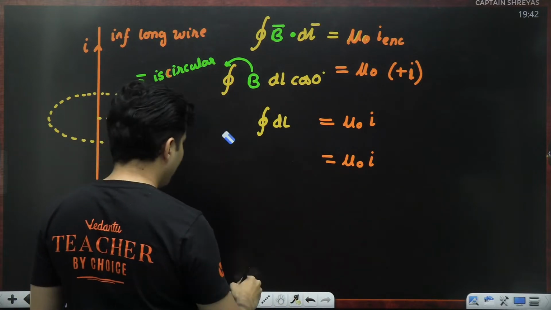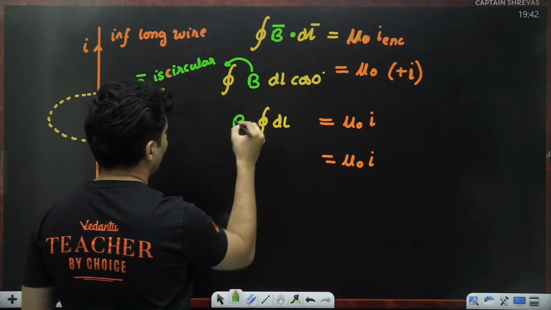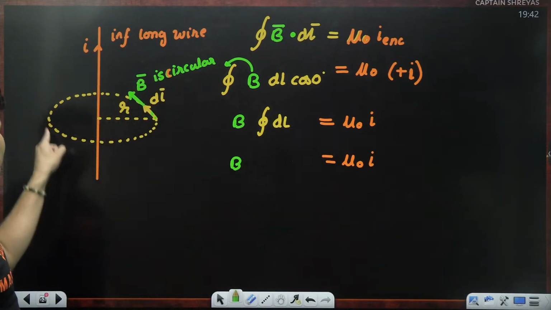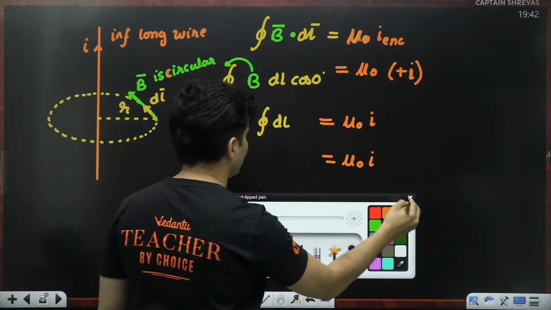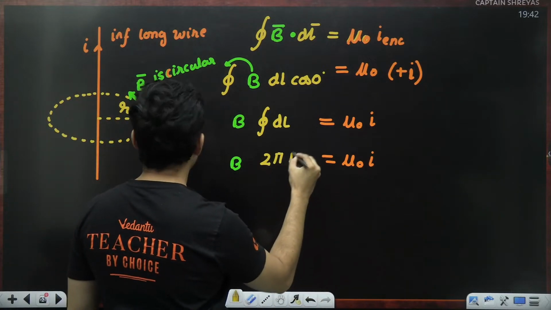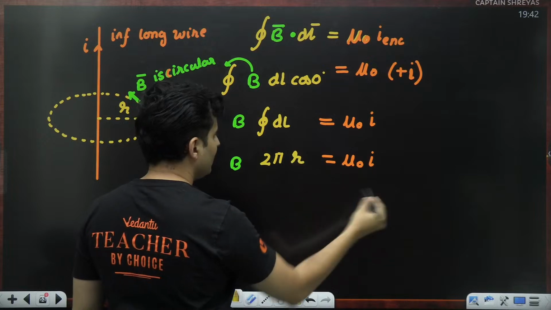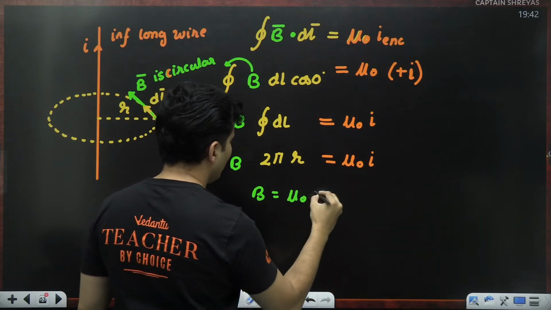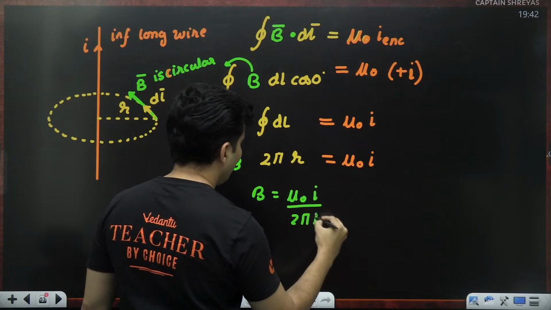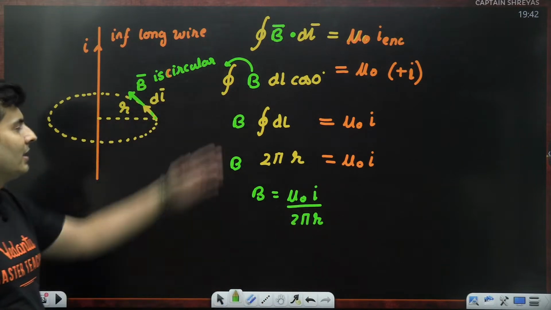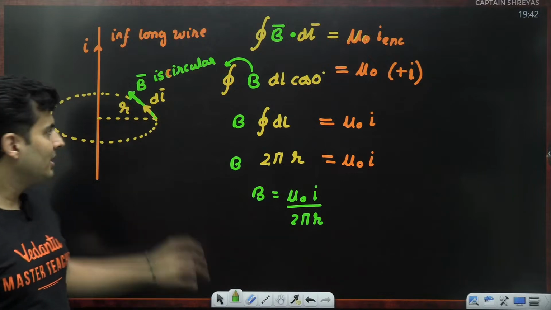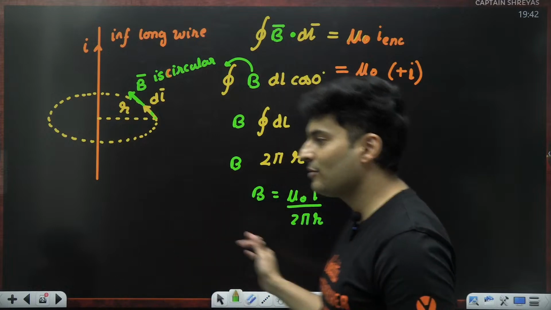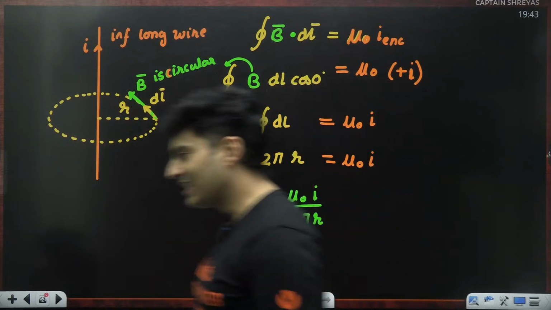So what next? B is brought outside. What is the integration of dl? If you add it, it is the circumference, so it is just 2 pi r. Shift that 2 pi r below, and you will get B is equal to mu naught I divided by 2 pi r. Isn't it fascinating? I avoided any kind of integration and very easily I got the answer as mu naught I divided by 2 pi r. Is that clear, everyone?